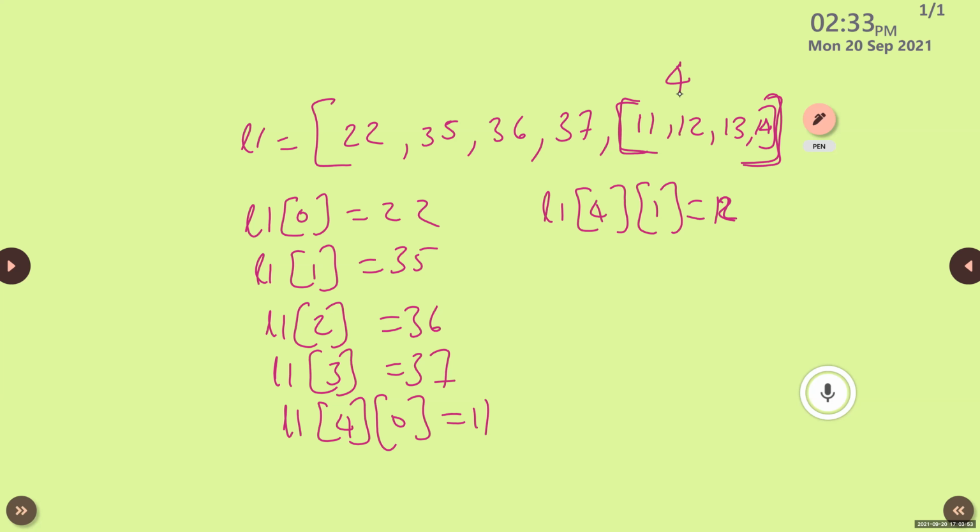Read the last two answers. 13 and 14. How can we access 13 and 14? L1 of 4, 2 is equal to 13.